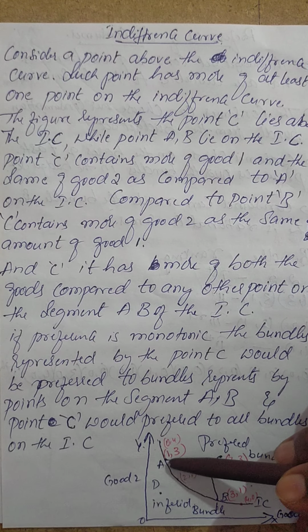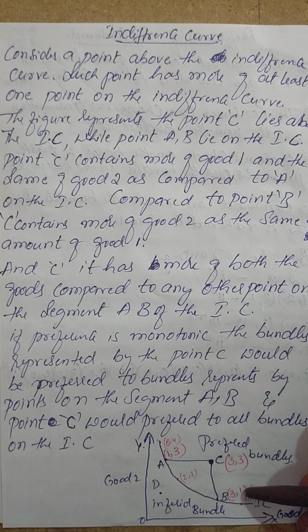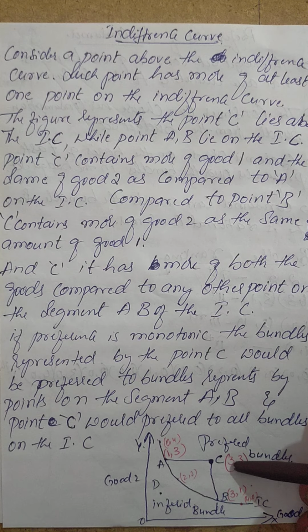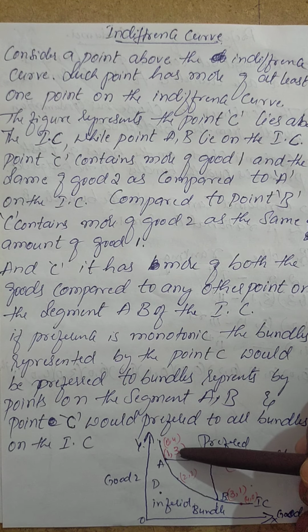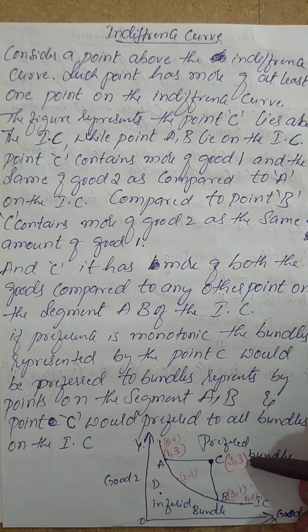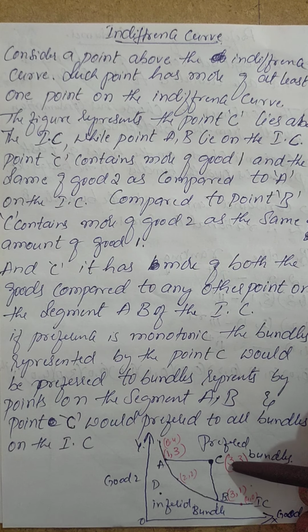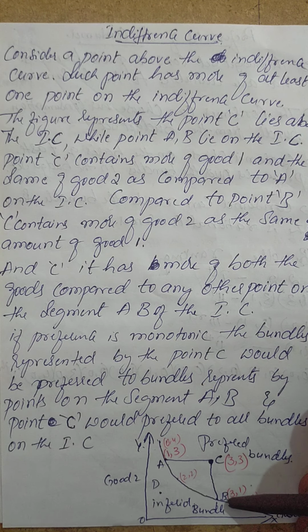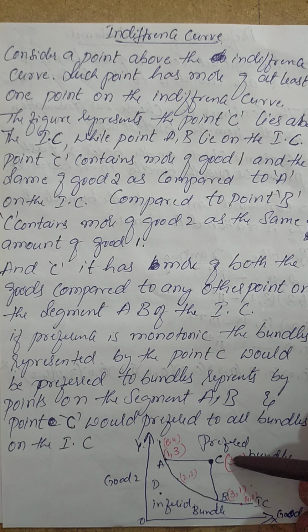See, A is (1, 3) and B is (3, 1). If you see the first good X, C is greater, it is 3. If you see the second good, it is the same. So compared to A, the second good is the same, whereas the first good is increased. If you see the B combination (3, 1), the first good remains the same, whereas the second good has increased. That means there is a change. Here the consumer prefers this bundle, because it gives him a higher level of satisfaction.